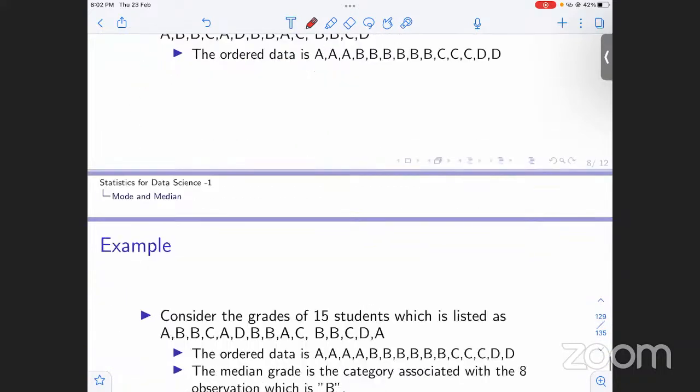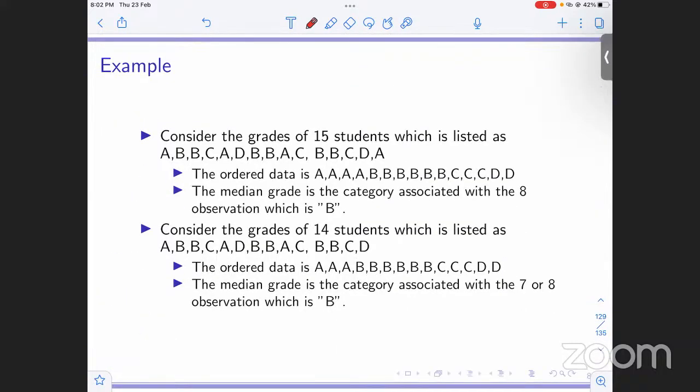For the next case, if we have 14 variables, what is 14 by 2? That is 7. 7 and 7 plus 1, that is 8. The 7th or 8th observation will be our median. This is the formula for median. If it is odd, then the (n plus 1) by 2th observation.